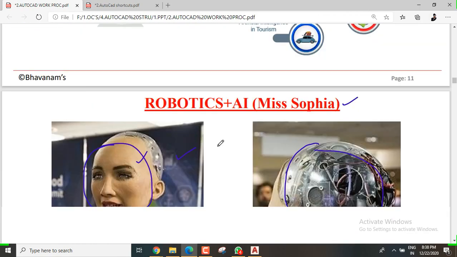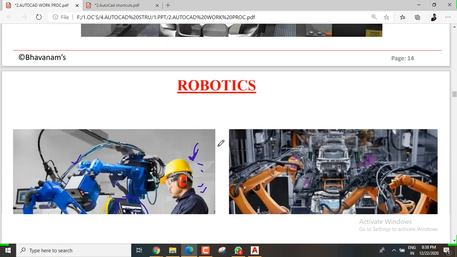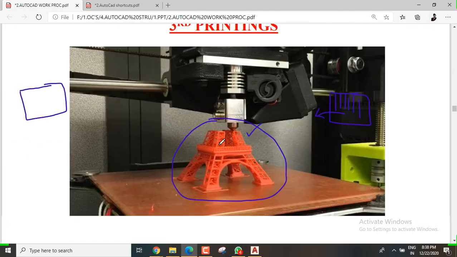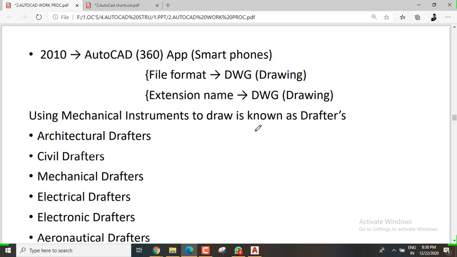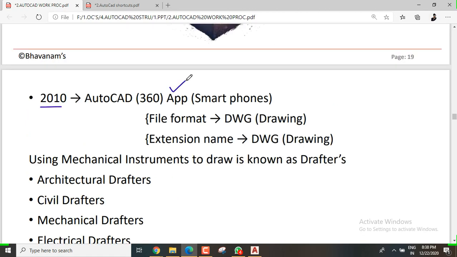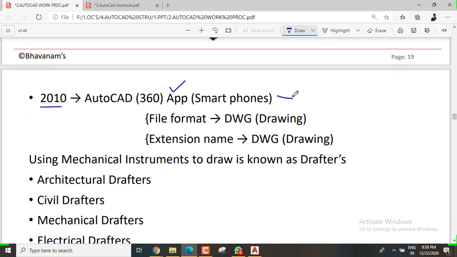Let me go to the next one. See this, AutoCAD 2020, we have apps for smartphones also. If you send me an AutoCAD DWG file that you worked on in the AutoCAD software, unfortunately I didn't bring my laptop at the time, I simply need to install the AutoCAD app on my smartphone.